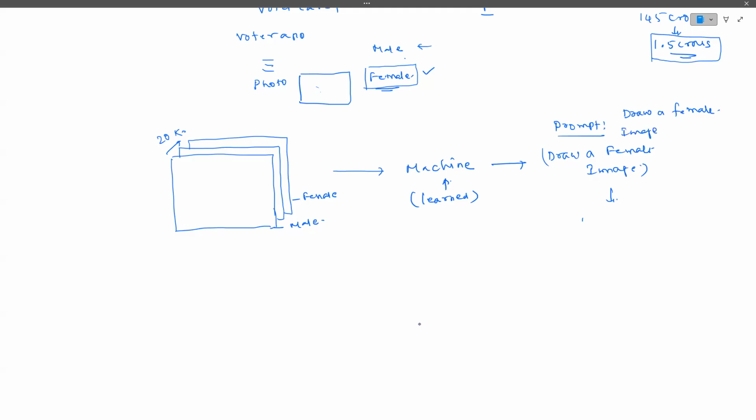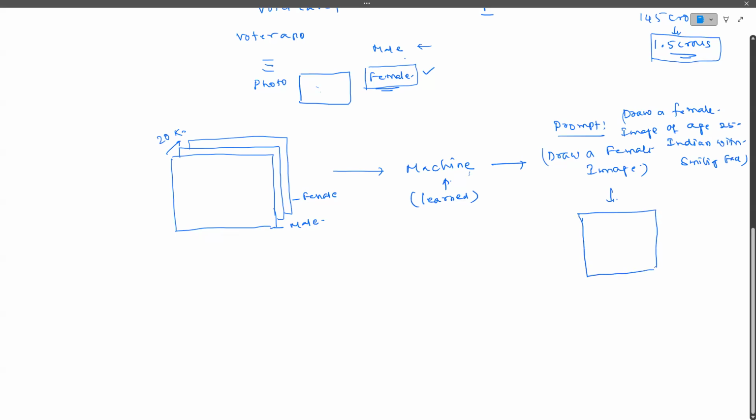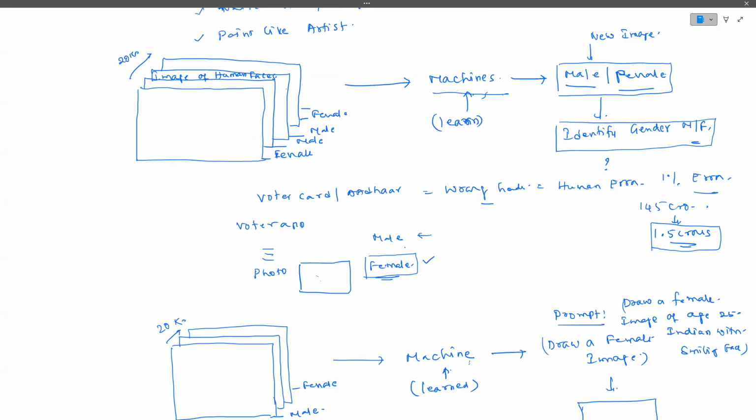We have to give our requirements: an age of, let us say, 25, Indian. Give all your specifications. Draw a female image of age 25, Indian, with a smiling face. Immediately, this model, the machine, will draw a new female image with the given specification. It will draw a new image. See the difference between the previous example and this example.